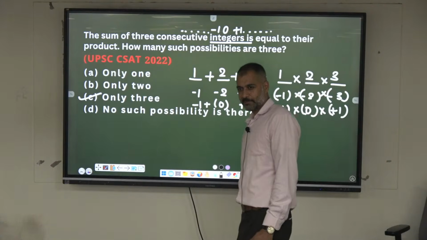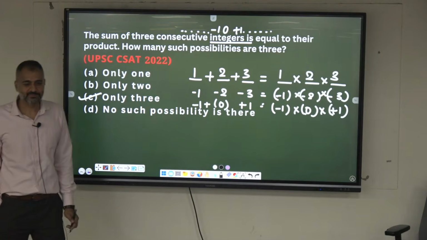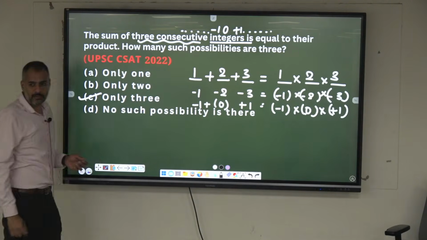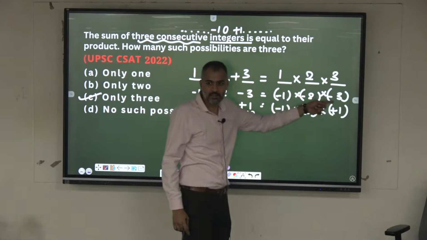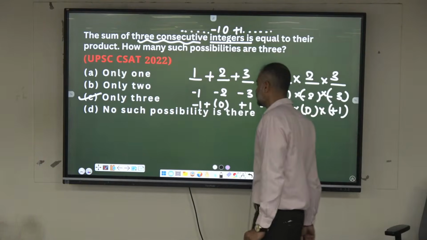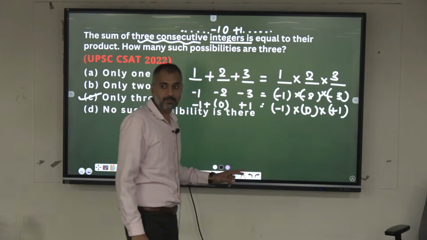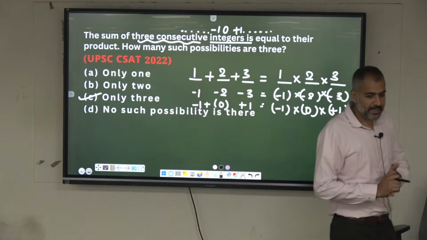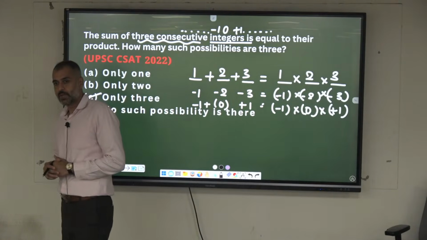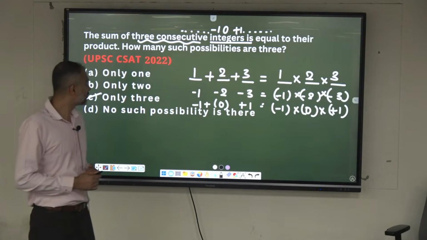Consecutive, madam. 3 consecutive. Remember, 3 consecutive. Most of the time it is 1, 2, 3. 1 plus 2 plus 3. You might be asked A plus B plus C is equal to A into B into C. Likewise these questions can come. When I give you the variations, make a note somewhere. The same question can be repeated, but in a different form. Shall we move?